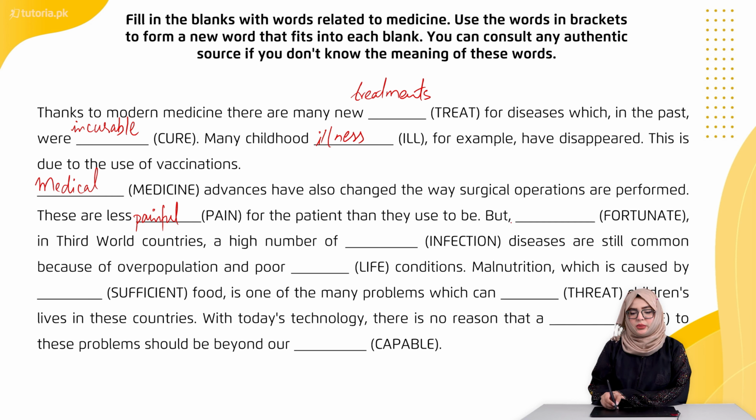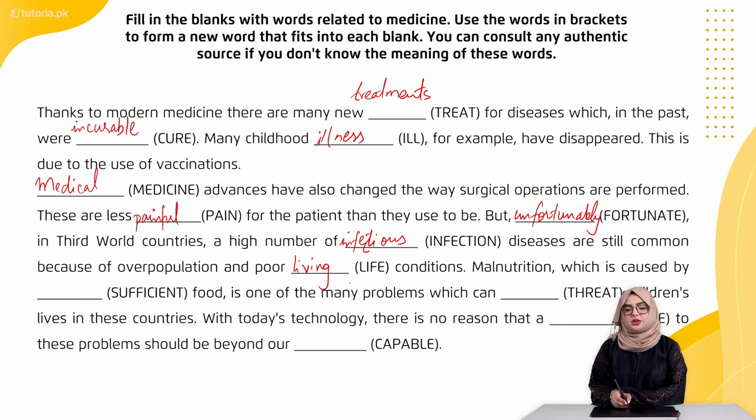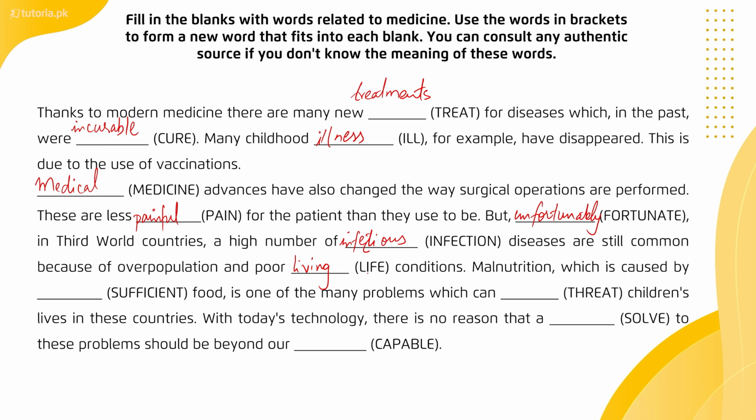So first, but unfortunately, in third world countries, a high number of infectious diseases are still common because of overpopulation and poor living conditions. Malnutrition, which is caused by dash and we have word sufficient in brackets. Food is one of the many problems which can dash. We have threat word in brackets, children's lives in these countries.